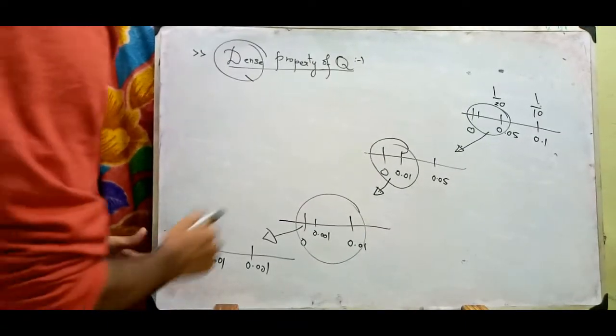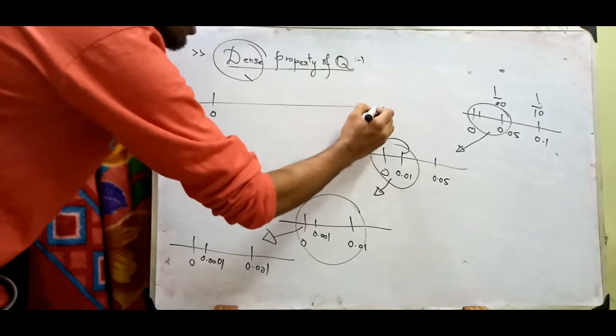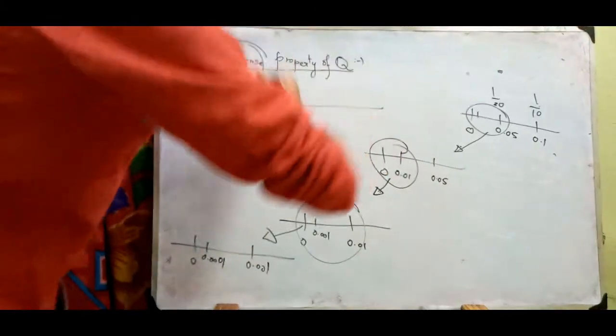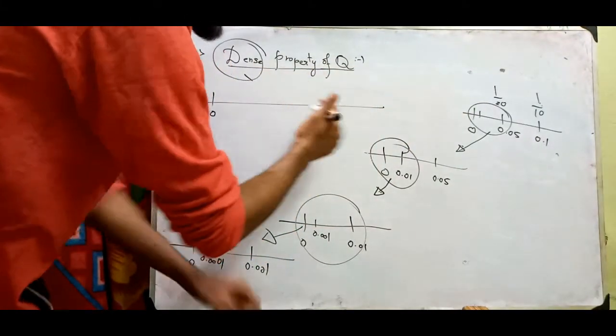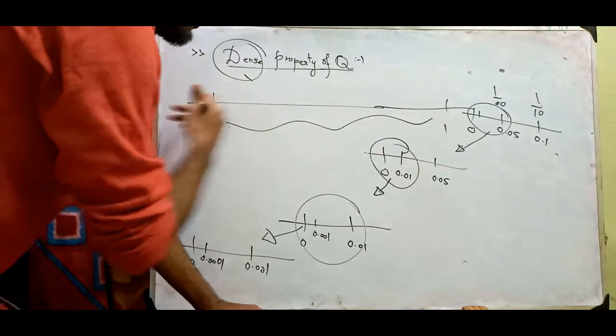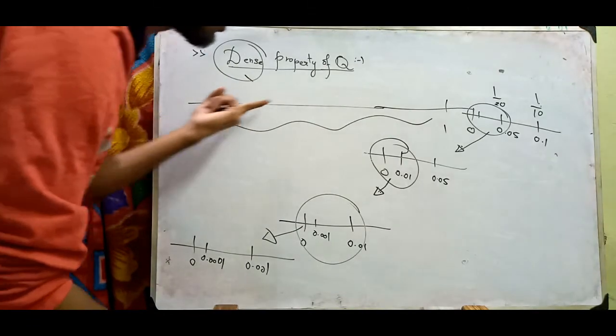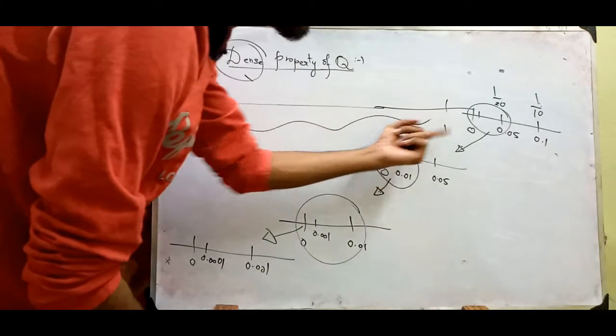What I am saying is, if I take 0, there are a lot of numbers between 0 and 1. Let us take this as a milestone. We have to travel along this road and reach 1 kilometer.